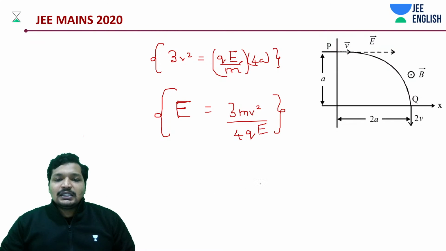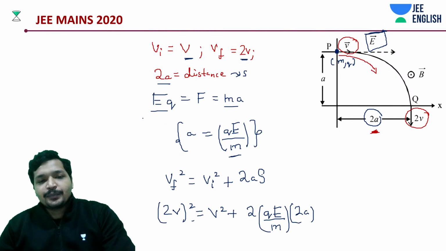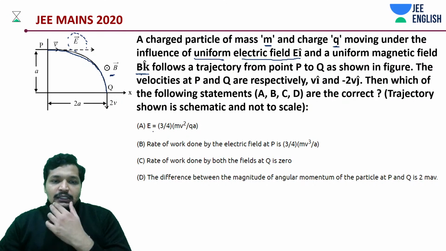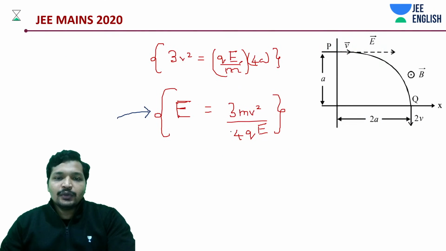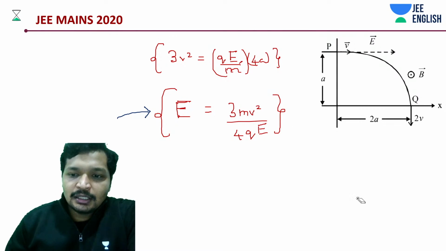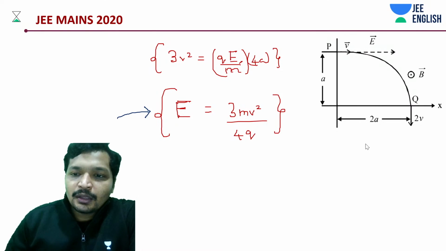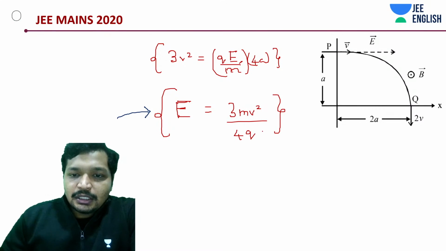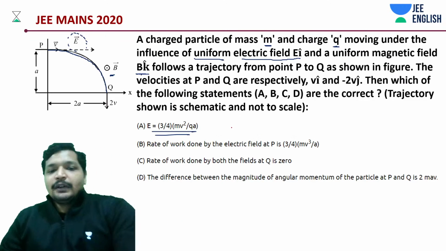So that's 3 by 4th of mv square by qa. Are we getting this? Okay, my mistake, it's supposed to be a, it's not supposed to be E. This is supposed to be a. Yeah, we are getting it.